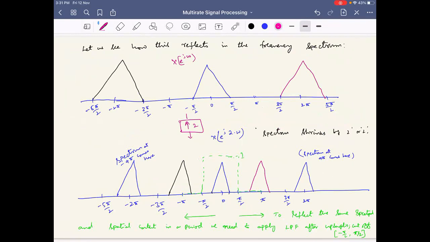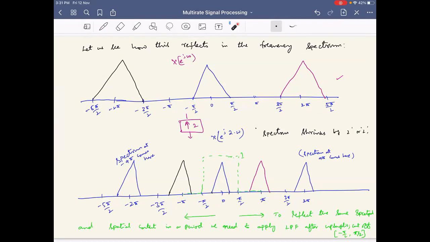If this is the spectrum you initially start with, similar to the example we have taken, where the spectrum is from minus pi by 2 to pi by 2. Now if I upsample by 2, what will happen? This spectrum gets squeezed by half. Then you can see that this is all scaled down by 2. So whatever you had from minus pi to pi is now minus pi by 2 to pi by 2. And whatever the other spectrums will come.